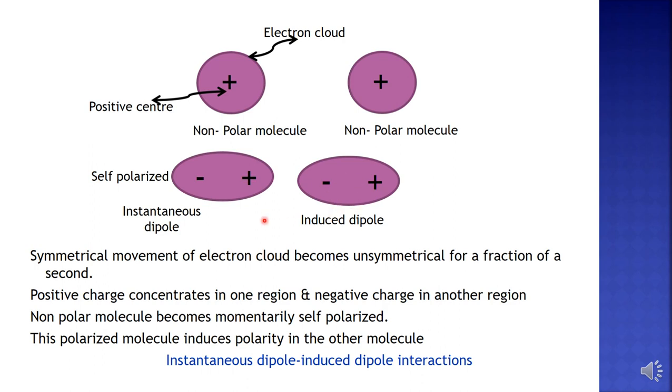Or you can say the first molecule is an instantaneous dipole because it was momentarily self-polarized. So it is an instantaneous dipole, induced dipole interaction. Or it is also simply known by the name induced dipole interaction.